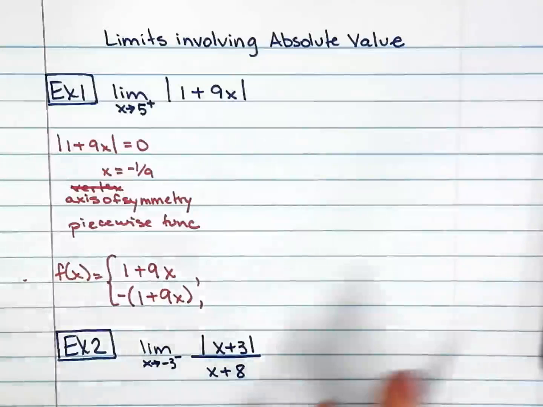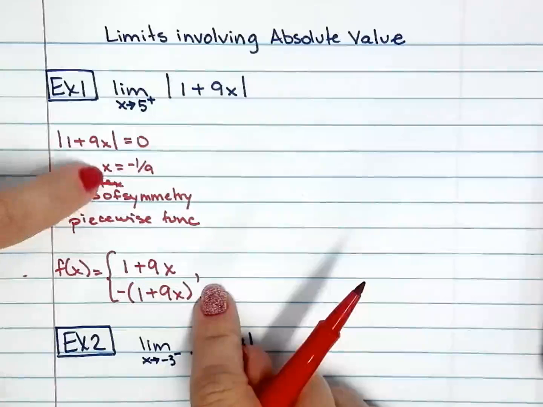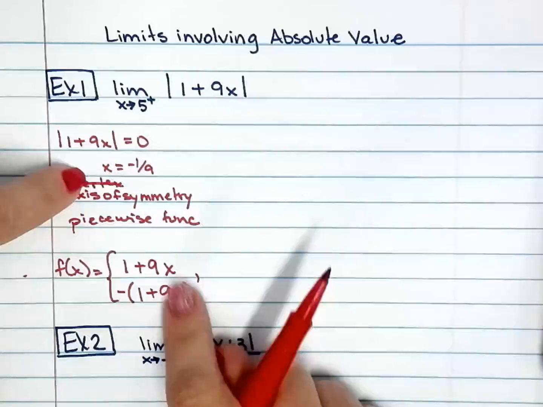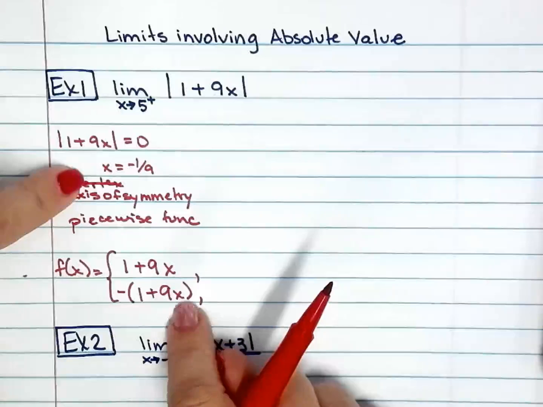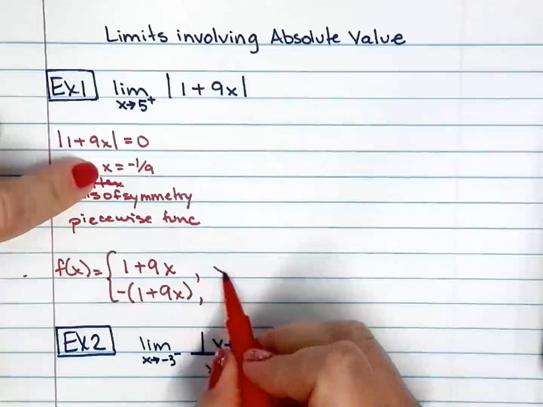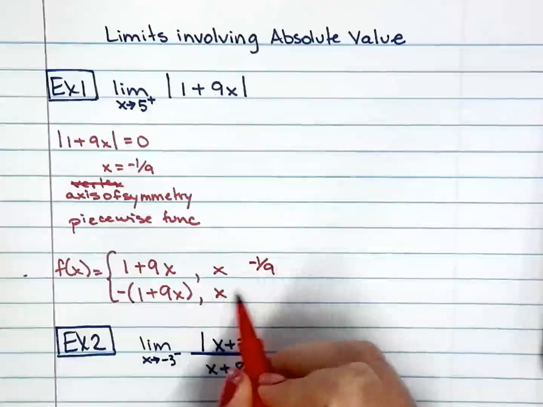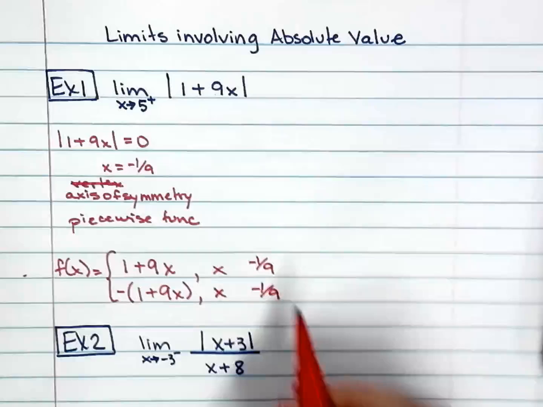Under what conditions do I use this or that one? Well, these two linear functions change direction right there at the axis of symmetry. So when x is blank negative 1 over 9, and when x is blank negative 1 over 9.